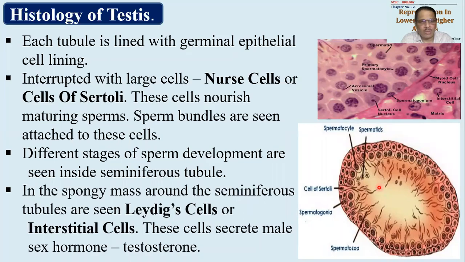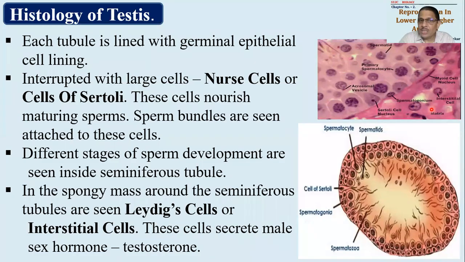Now if you observe the entire section, this was a single seminiferous tubule. This shows the border of the seminiferous tubule, and this is the part inside it. Here you can see a spermatid, a primary spermatocyte, then an acrosomal vesicle. Then this part is the outer part.